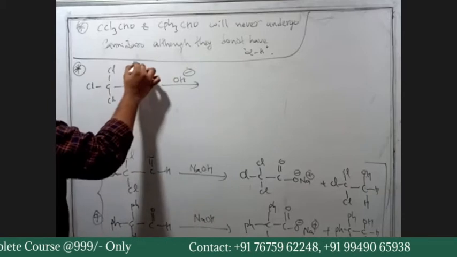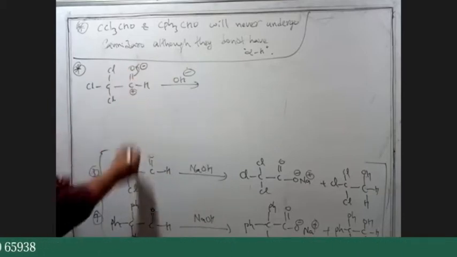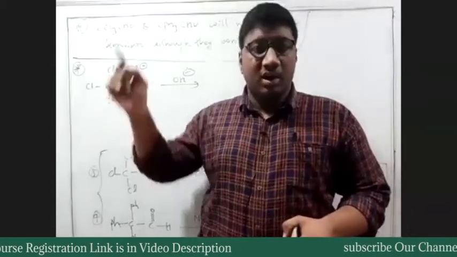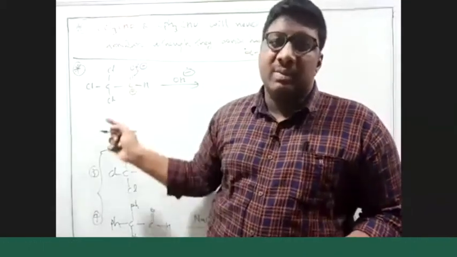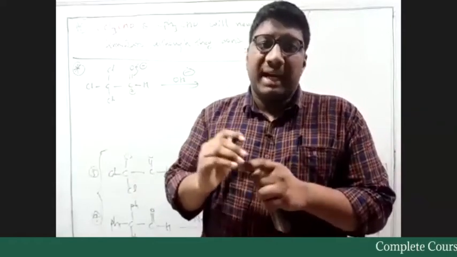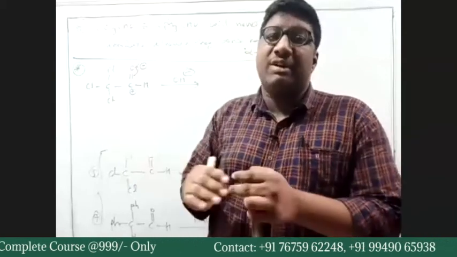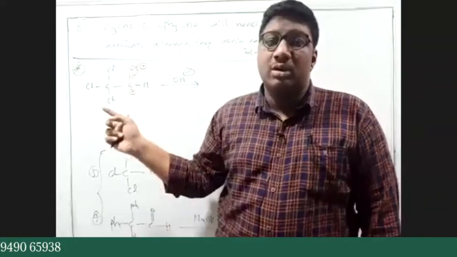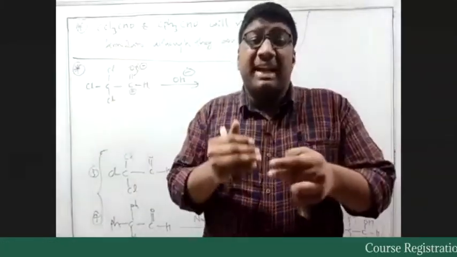Here, this pi electron density movement is fast when compared to the sigma electron density. Look at the reasons, Ajay. Here we have the C double bond O group. Oxygen is also electronegative when compared to carbon, but here the movement is because of pi electron density. Pi electron density can move faster, so the partial charges generated here will be more. Why? Because the charges are generated because of the movement of pi electron density.